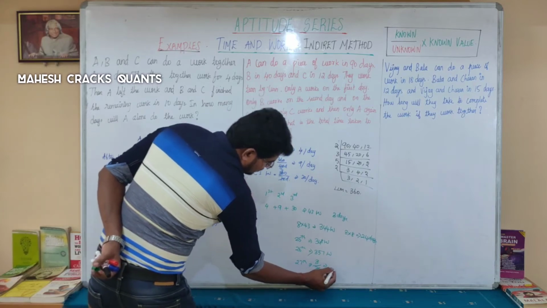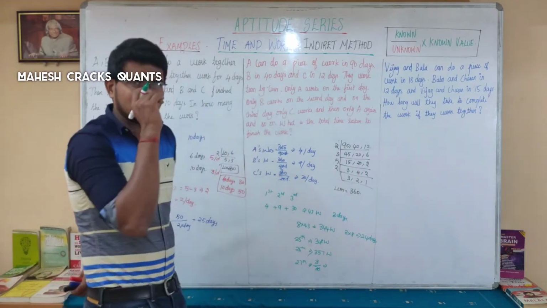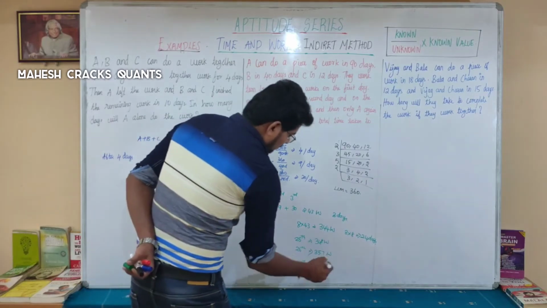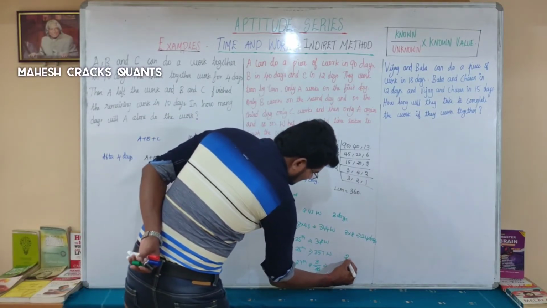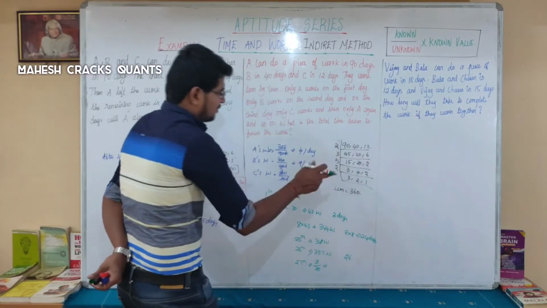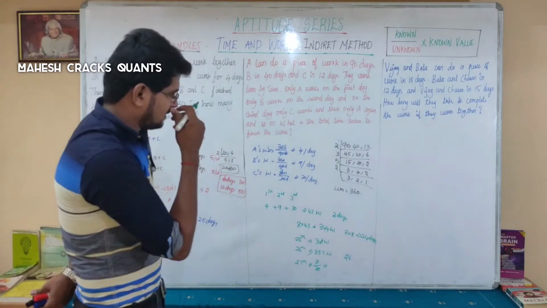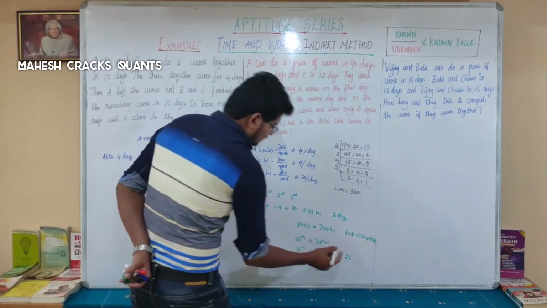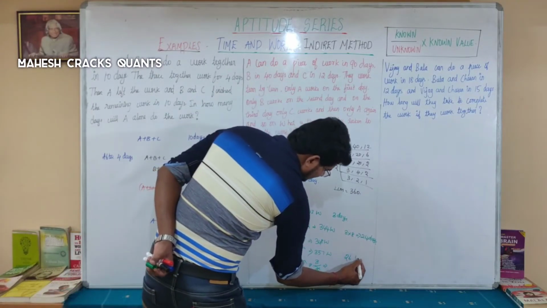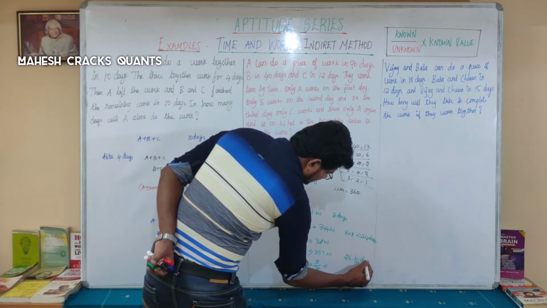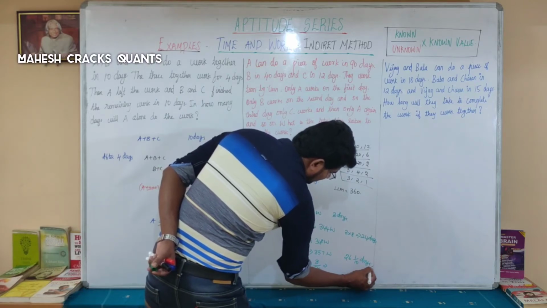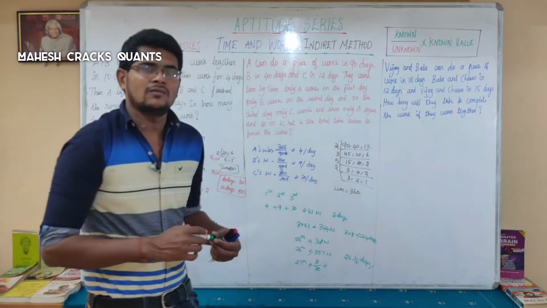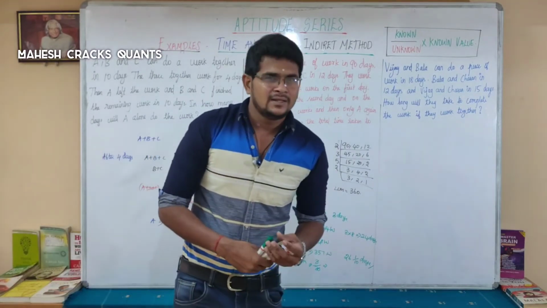So 1 by 10th of the day will be there. So totally 26 days, and what is the remaining work? Remaining 3 by 30. So 1 by 10 days is what is required. Total work will be finished after 26 1 by 10 days.